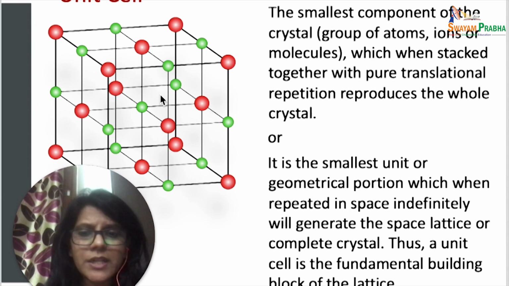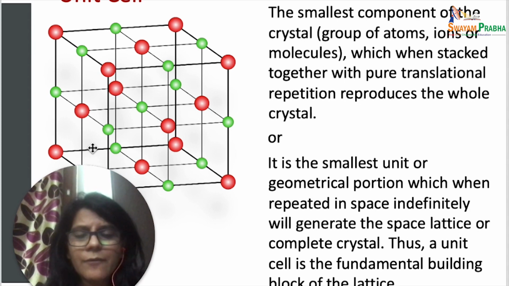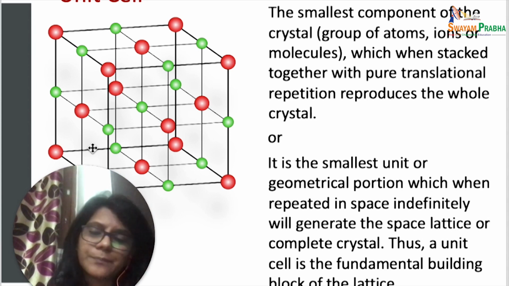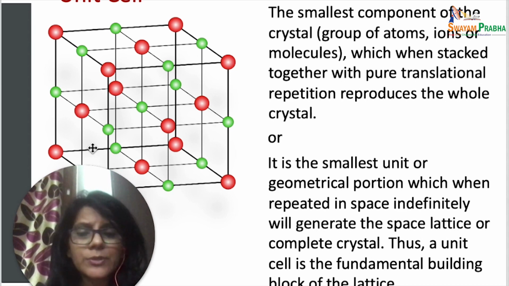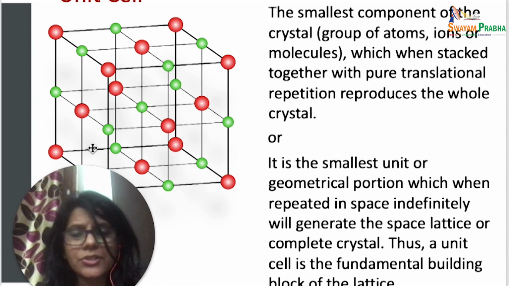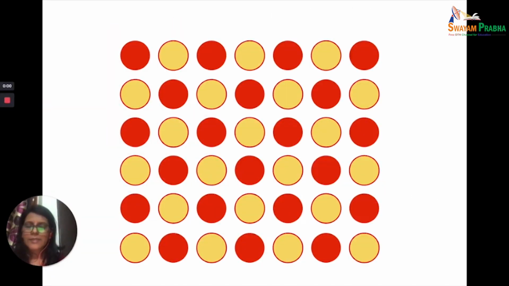Now, a unit cell which is chosen to represent the crystal may be quite different in size and shape from another unit cell which may represent the crystal equally well. So you must remember that the main point here is that the unit cell should be the simplest representation, and when repeated in three dimensions should produce the crystal. Now let us look at ways to decide how we know whether something is a unit cell or not.